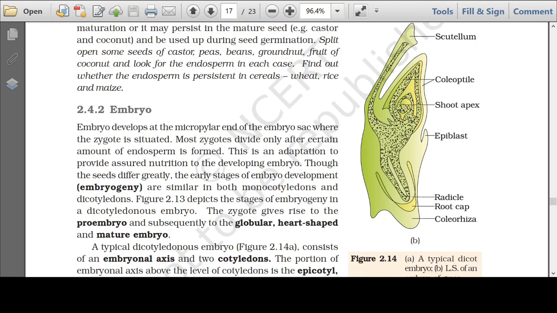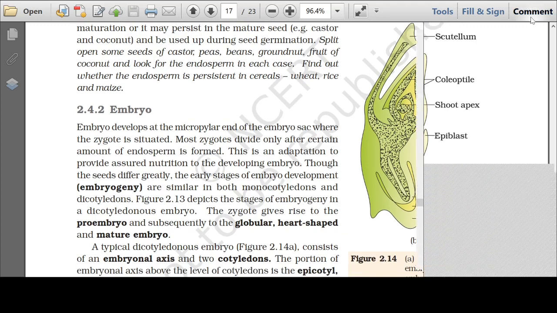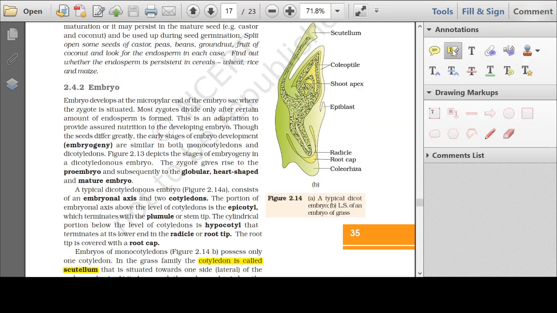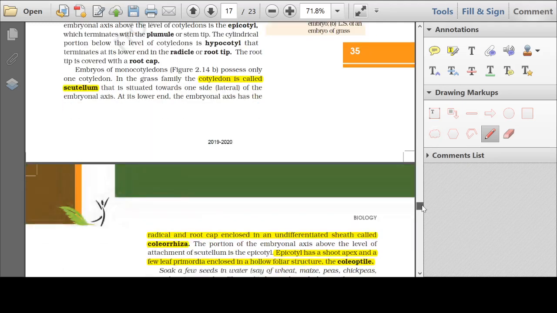Other two terms which you must know, students, very important. One is the scutellum, and the other two are, let me highlight this so that you understand. One is the scutellum. Let me take a pencil or pen here. The scutellum, you must remember. The other two are coleoptile and coleorhiza. These three terms are very important. Coleoptile is a protective sheath that covers the plumule, the leafy foliages, and the coleorhiza is also a protective sheath that covers the root cap and the radicle.